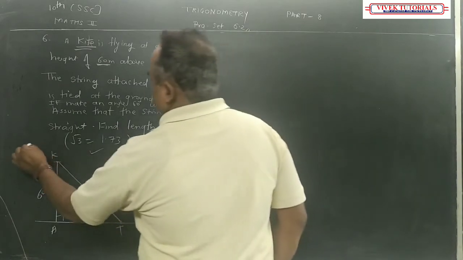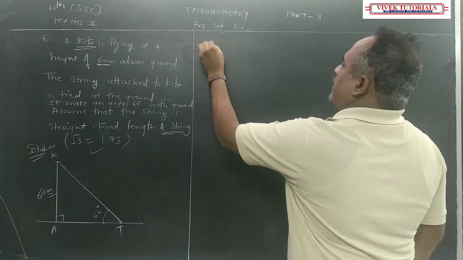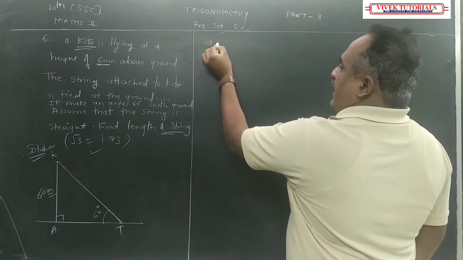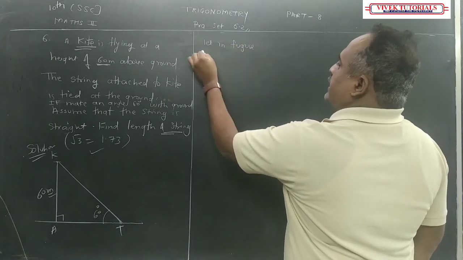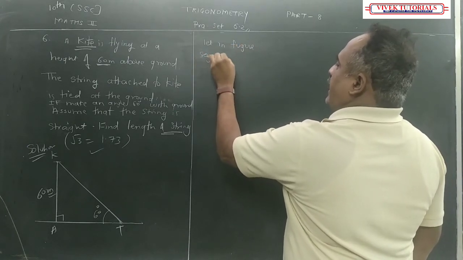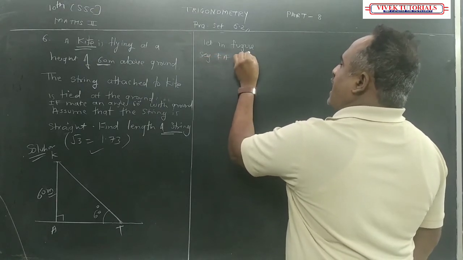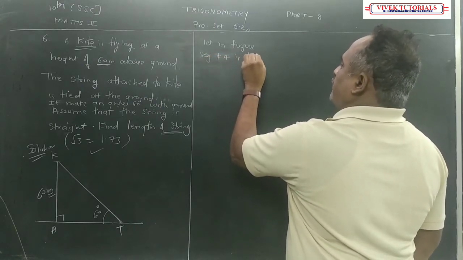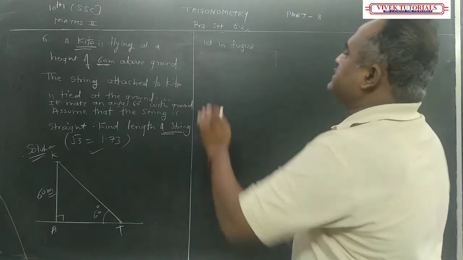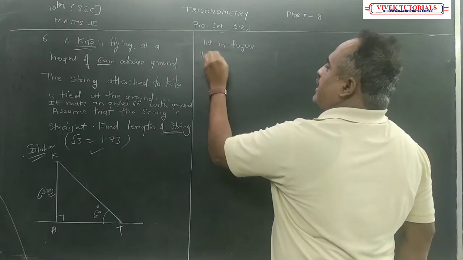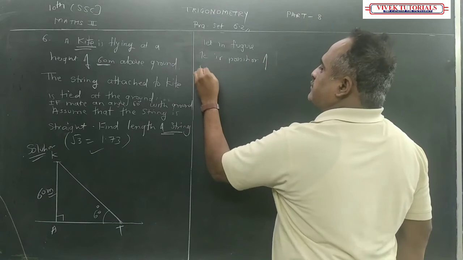तो ये आपका सोल्यूशन का डायग्राम है. We are going to draw the diagram. Let, in figure, segment KA is height of, or we can write, K is position of kite.